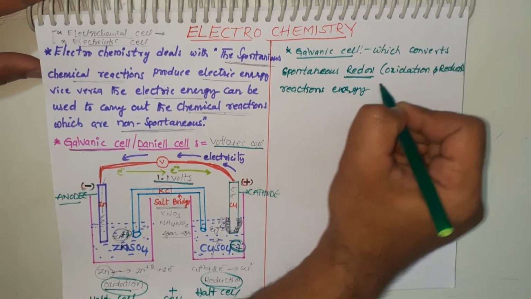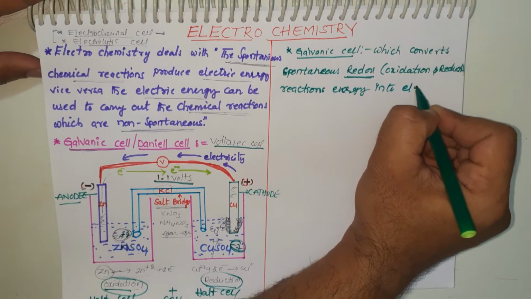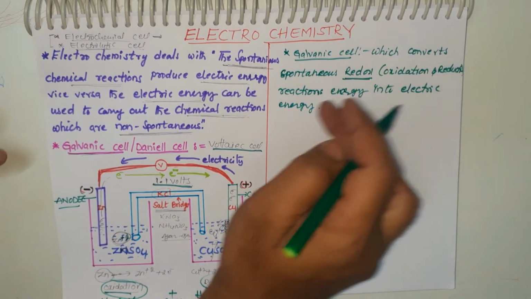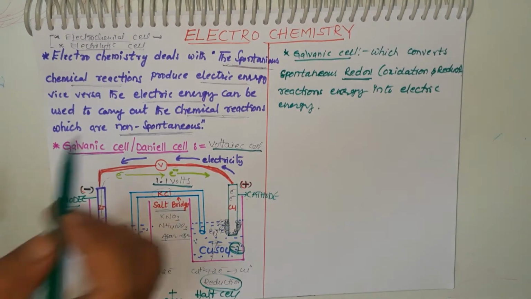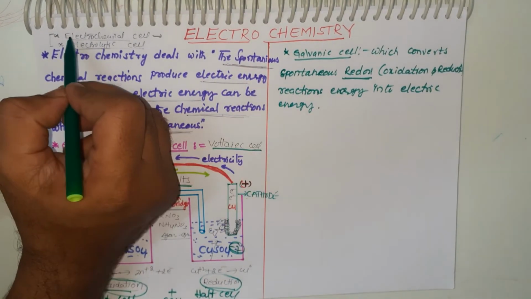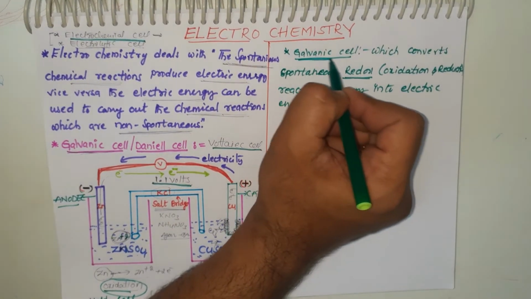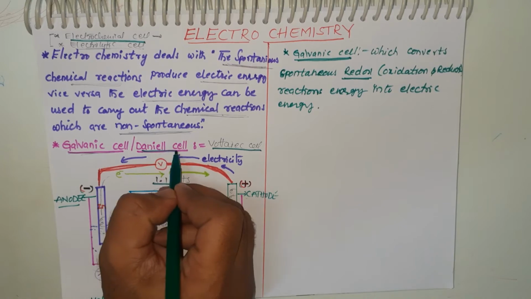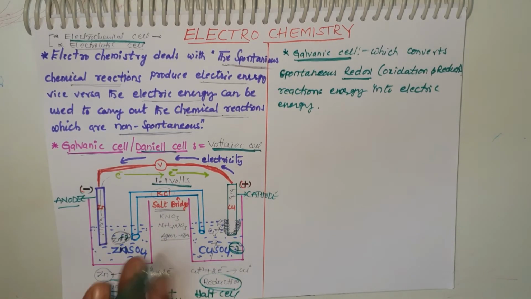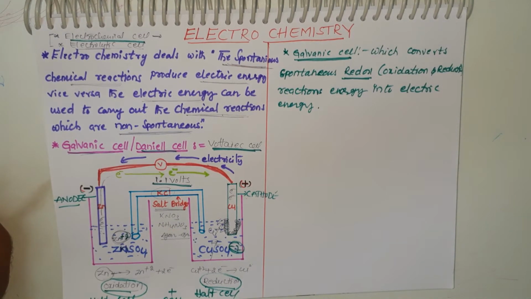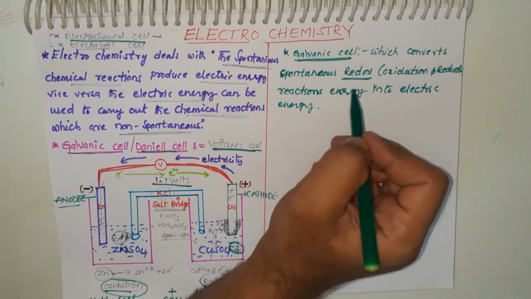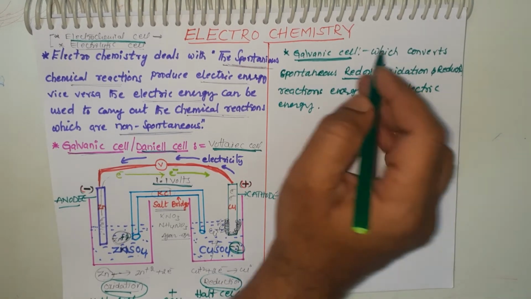energy into electric energy, which converts spontaneous redox reaction energy into electric energy. We already told that the spontaneous chemical reactions that produce electric energy are known as electrochemical cells. The best example is the galvanic cell, also known as Daniell cell or voltaic cell, because a 1.1 volts electric potential difference occurs when the reaction is started. Okay, students, this is chemical energy converted into electrical energy.